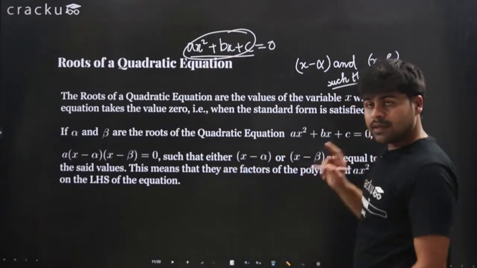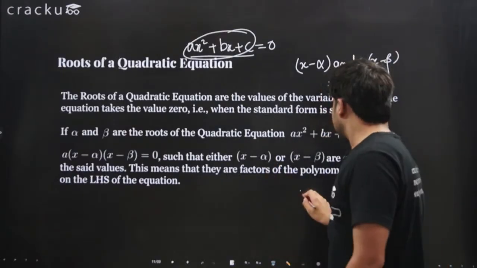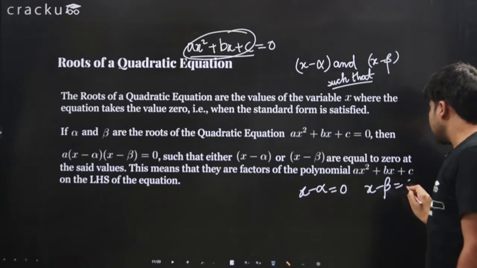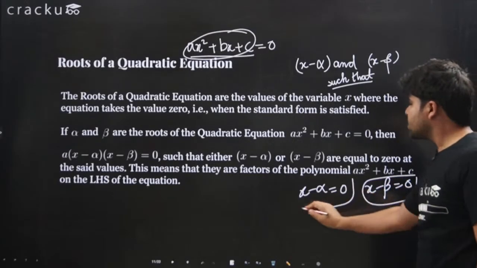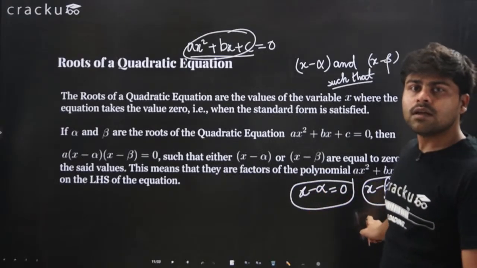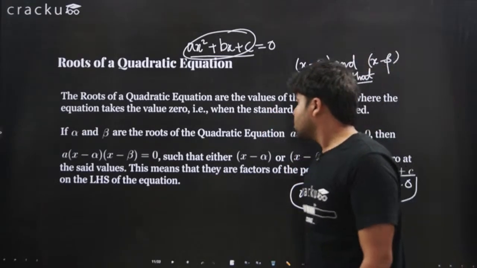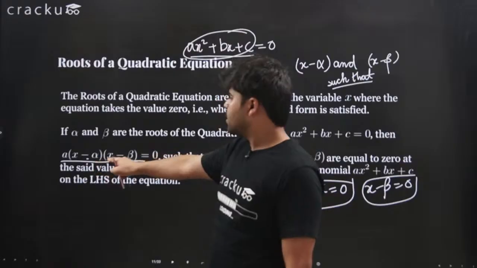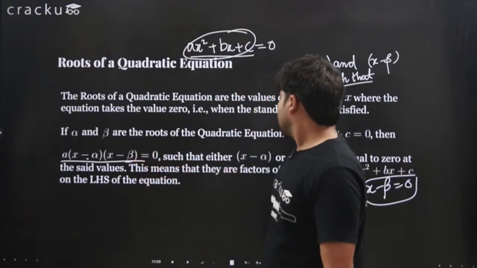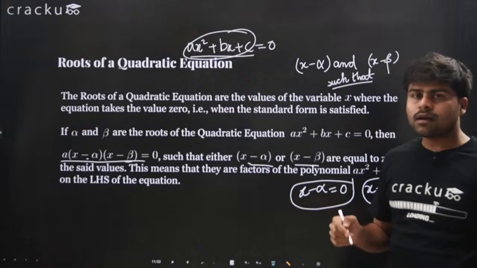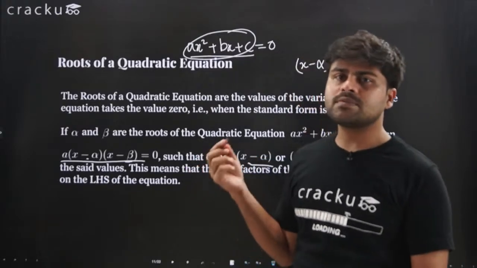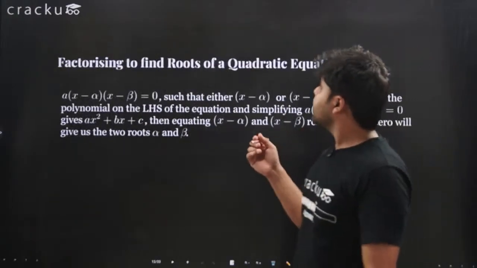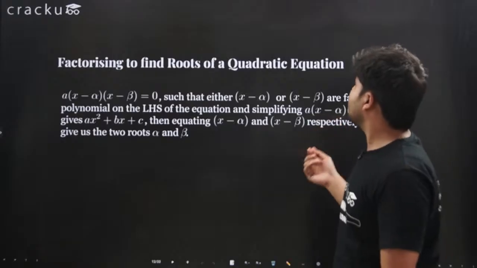It is to be ensured that x minus alpha is equal to 0 and x minus beta is equal to 0. This has to be the case. And what does this mean? This means that alpha and beta are the roots of the equation. So we can write this equation as a times (x minus alpha) times (x minus beta) equals 0. And x minus alpha and x minus beta turn out to be the factors of the polynomial ax² + bx + c. This brings us to factorizing to find roots of a quadratic equation.